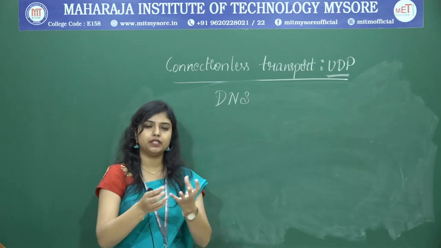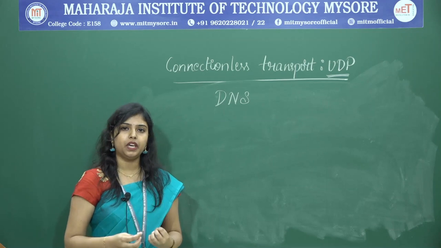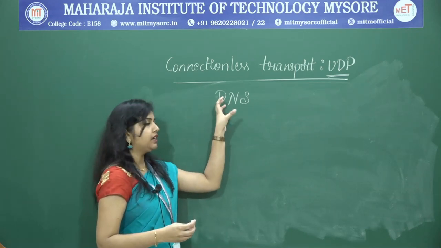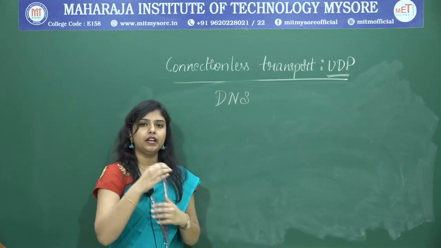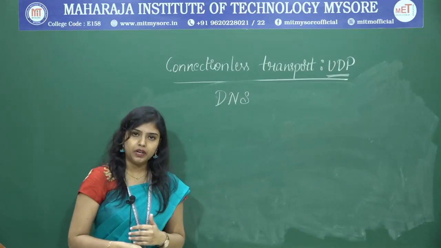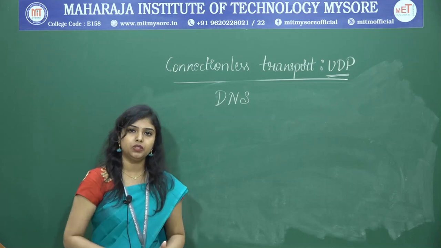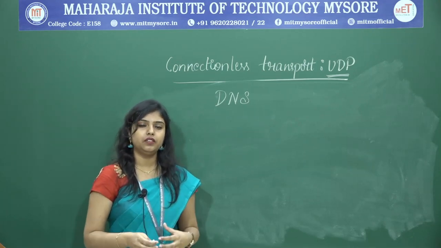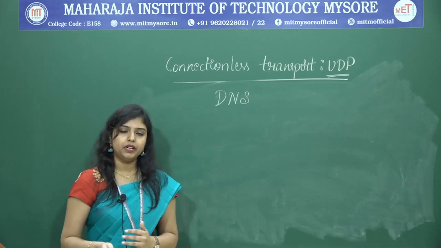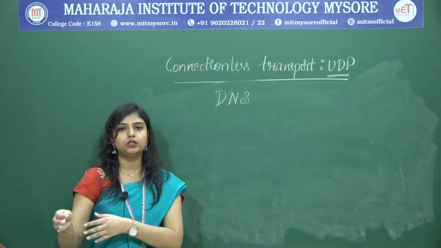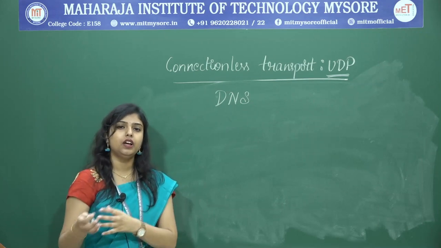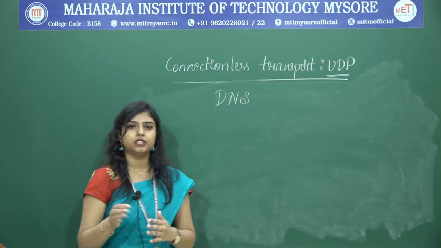UDP receives that query from the application layer, encapsulates it into the UDP datagram, and sends it to the layer beneath, the network layer. The network layer converts it to the IP datagram and sends it to the DNS server. The DNS server, after receiving it, may respond.